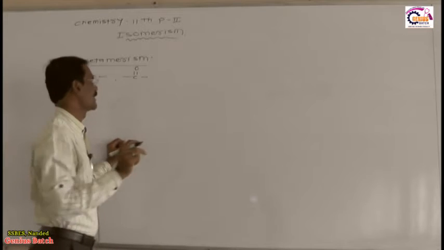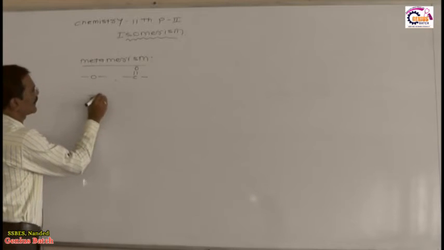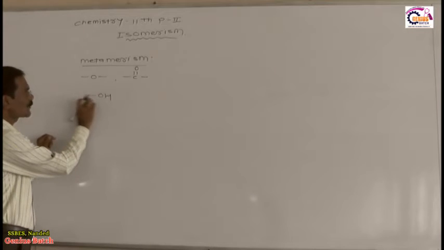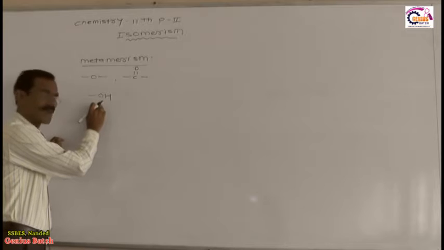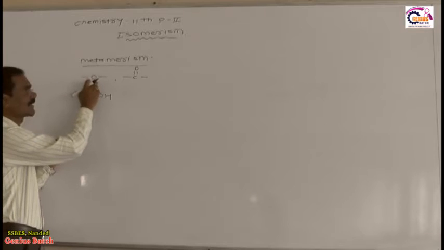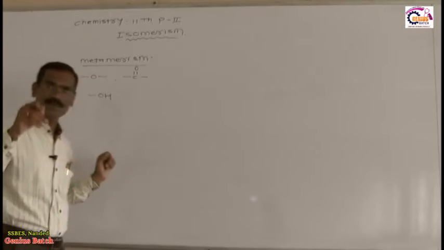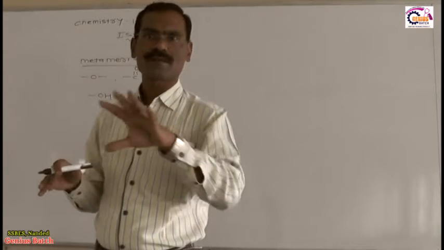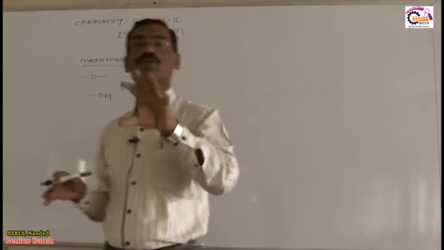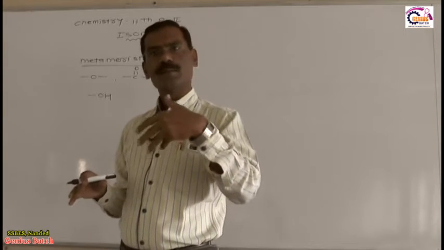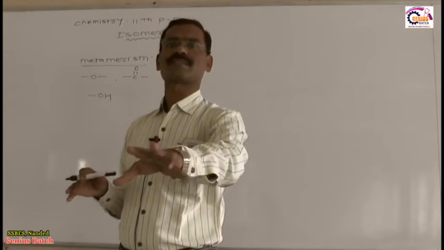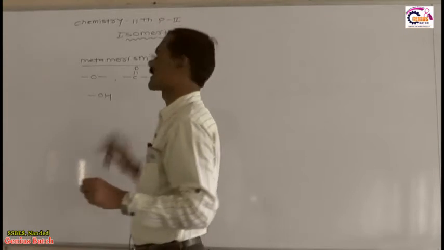Polyvalency means what? Suppose I write in front of you OH. You know OH is attached by only one bond, right? This is monovalent, but this one is not monovalent, this is bivalent. This is also bivalent. Therefore, for metamerism we require a polyvalent functional group. For metamerism we can't consider a monovalent functional group. It must be either bivalent or trivalent, and must not be monovalent. That is very important for the metamerism phenomenon.